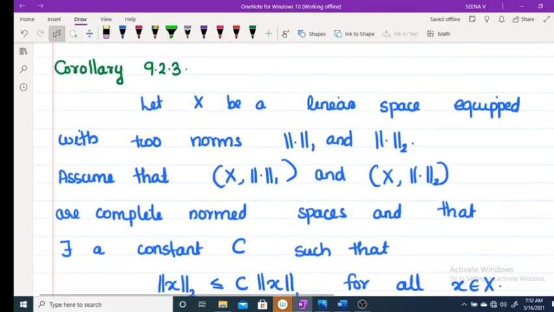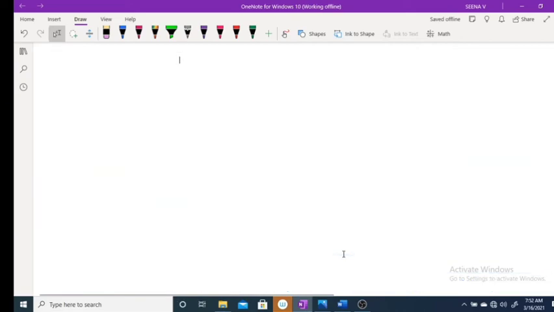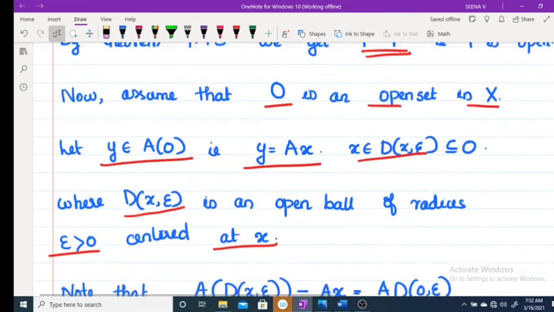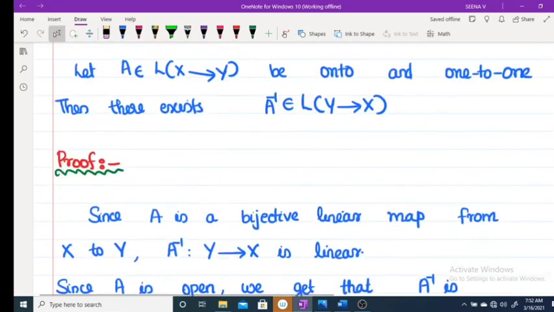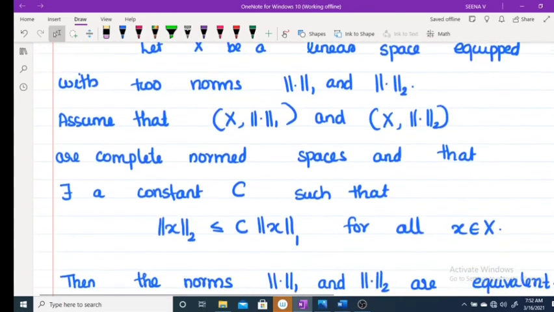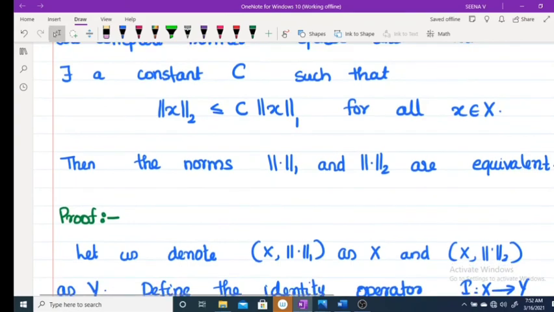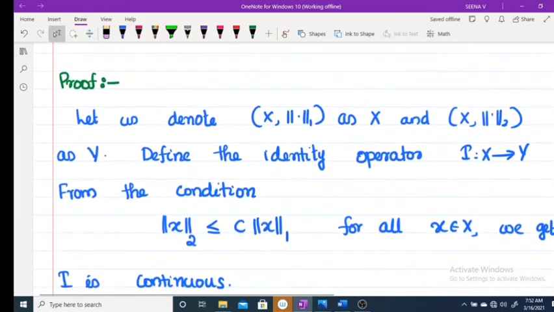Now moving to the next corollary, whose proof we have already discussed. Let X and Y be linear spaces equipped with two norms, norm 1 and norm 2. Assume that X with norm 1 is a complete normed space, and there exists a constant C such that norm x2 is less than or equal to C into norm of x1 for all x belongs to X. Then the norms norm 1 and norm 2 are equivalent.